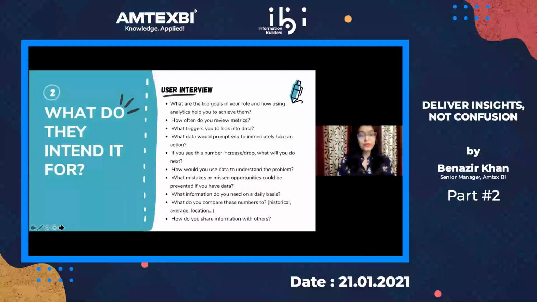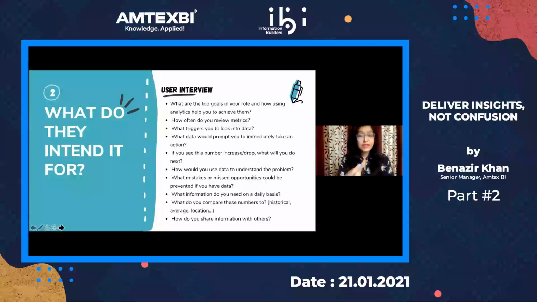So if they have to take action, then taking action should not be a drill down kind of a thing. I mean, taking action should be very intuitive for them. So there is a decision making, and taking action happens right there. So how would you use data to understand the problem? What mistakes or missed opportunities could be prevented if you have data?